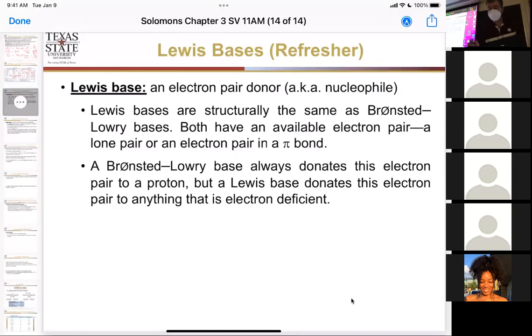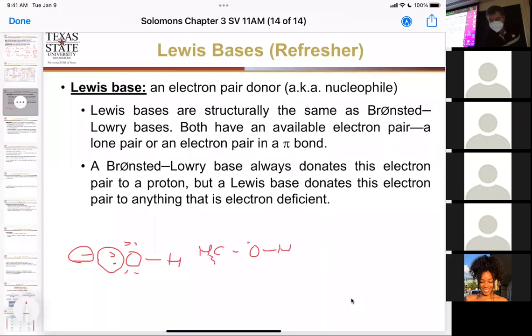Okay, so let's think about a couple of the things that we'd see. Traditionally we'd see something like, oh, this hydroxide ion has those lone pairs and it's got a negative charge. So obviously it's a Lewis base, and it's going to use one of these sets of lone pairs to reach out and make a new sigma bond. But you can do that with neutral compounds too. If we change this to methanol, it also has lone pairs, but it's neutral and it'll react.